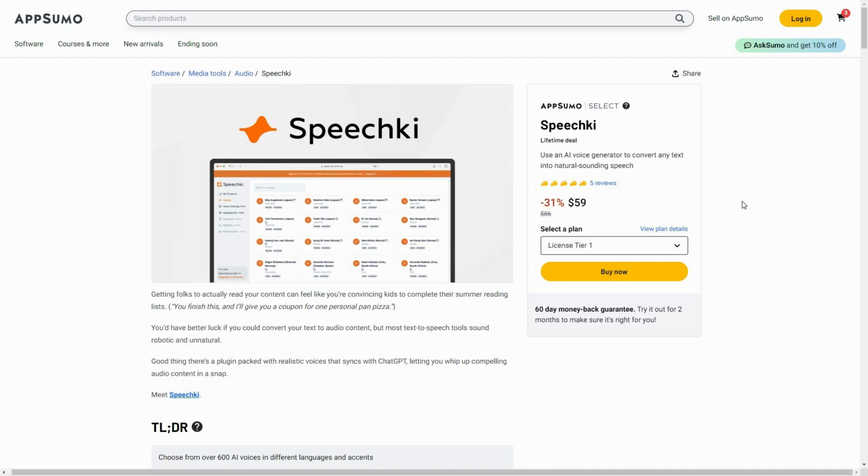And another great feature of Speechki is that it is not only limited to the English language. There are over 77 languages, which means you can turn text into voice even using your own native language.